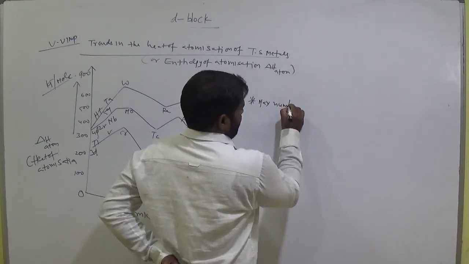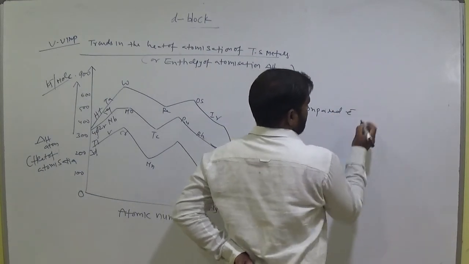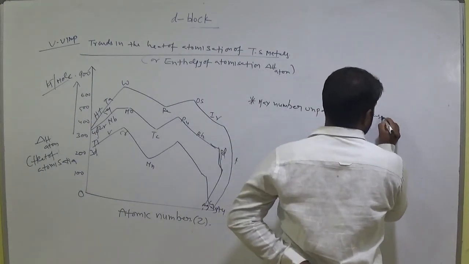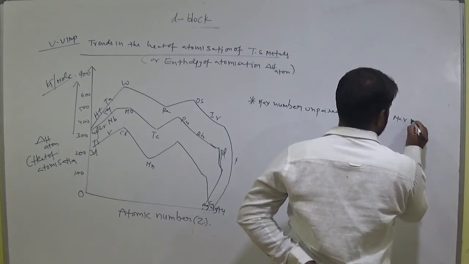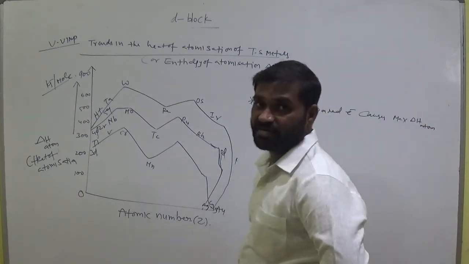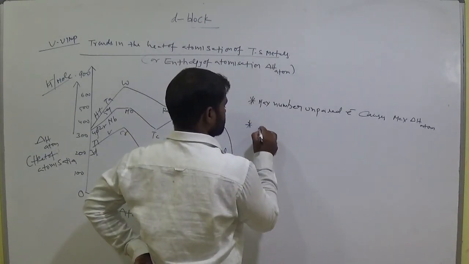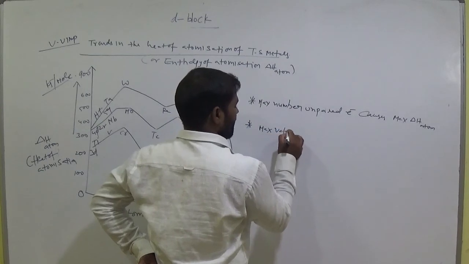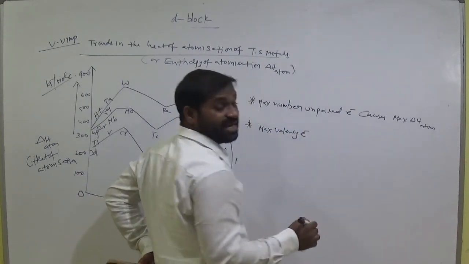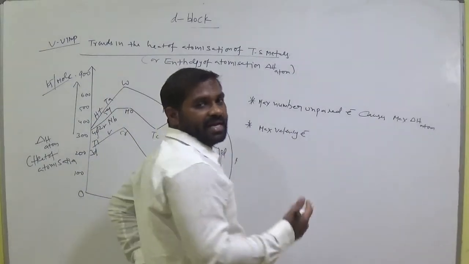The maximum number of unpaired electrons causes maximum delta H atom. Delta H means heat of atomization. And maximum valency electrons, that means the electrons in 4s and 3D, almost all unpaired electrons.